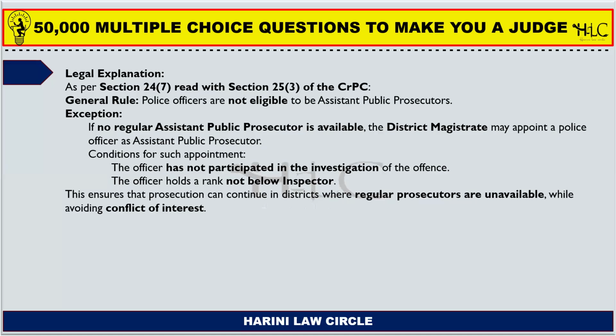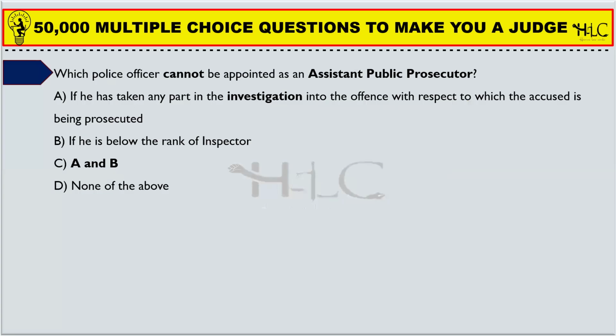He should be at least in the rank of an inspector, or he should not have participated in the investigation. Only then can he be appointed as an assistant public prosecutor, and the person who appoints him is the district magistrate. But as a general rule, if the statement says police officers are not eligible to be assistant public prosecutors, then the statement is correct. In case of exceptions, the statement is wrong.